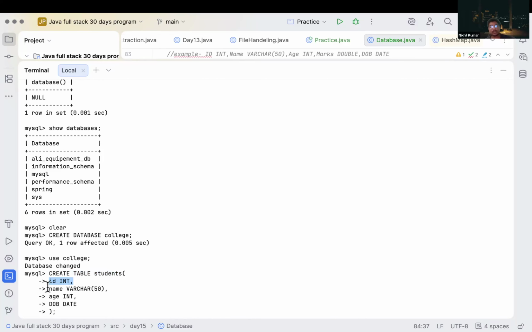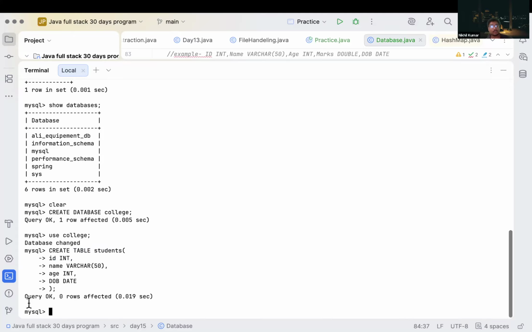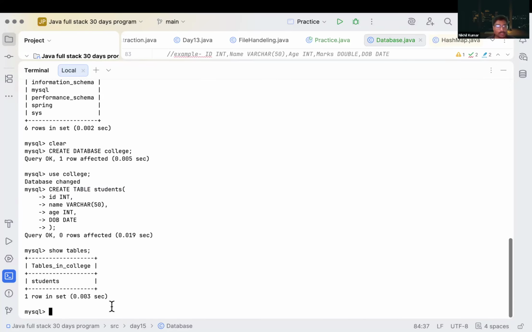Inside it, what we have done, we have provided the column names with their data types. Now we will enter it. So query OK, and our query is run. Now we can run show tables, and when we use show tables we will get one table here, which is students.